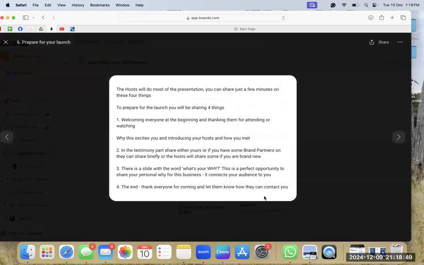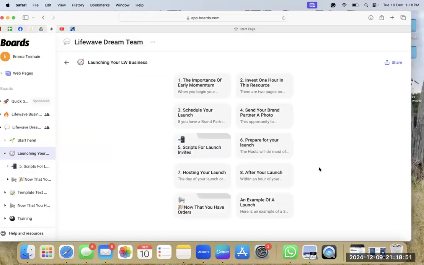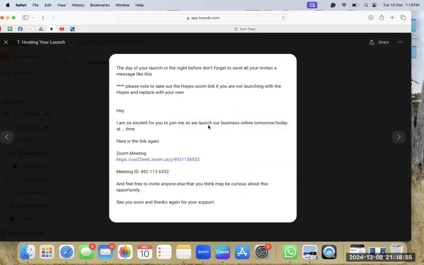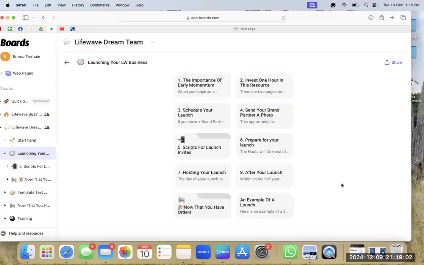And that's number 5. Number 6, prepare for your launch. So you can read through this on how to prepare for your launch, which is incredible. Number 7 is hosting your launch. On the day or the night before your launch, send all your invites with a message like this, and you've got a script there, which is incredible, guys. Everything is here. Everything you need to boom in this business is right in front of you, which is awesome.